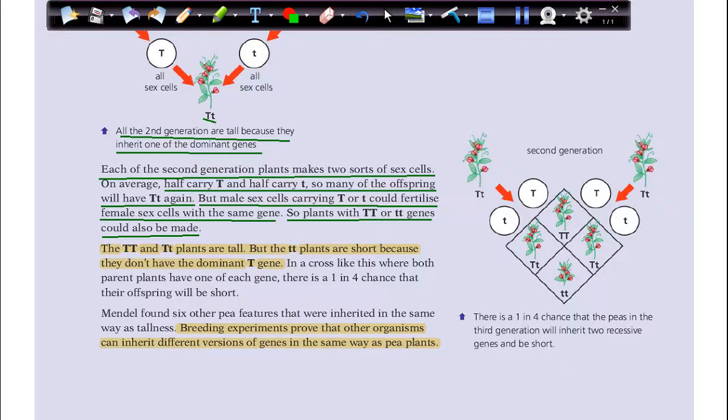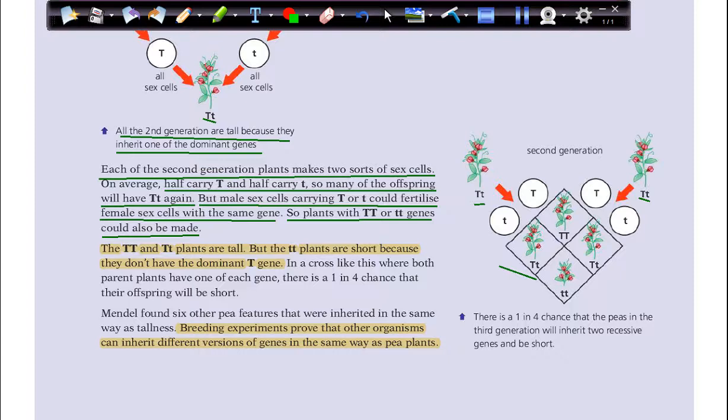So what's the meaning of all these sentences? Look at this diagram here. Here we have T capital T small, T capital T small. Both of these plants are tall, but they still have both of these genes, dominant and recessive.